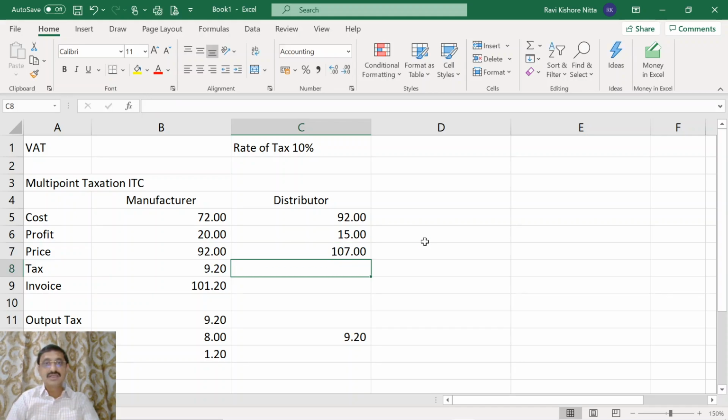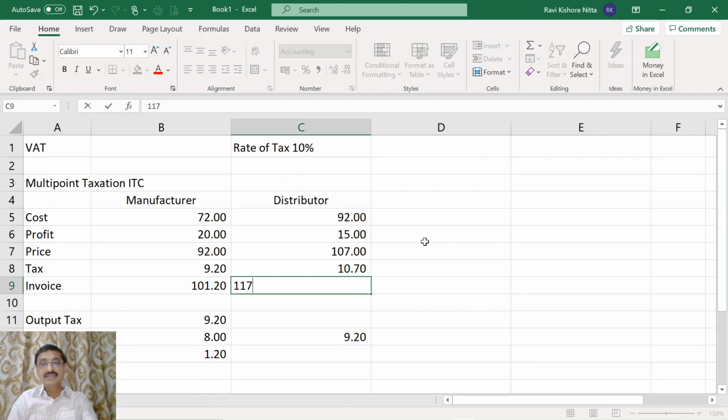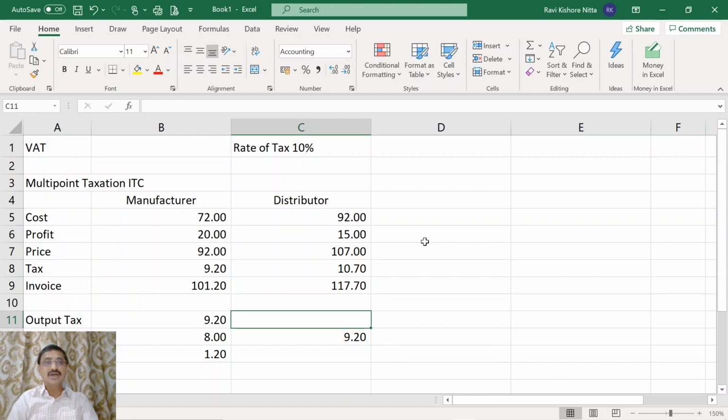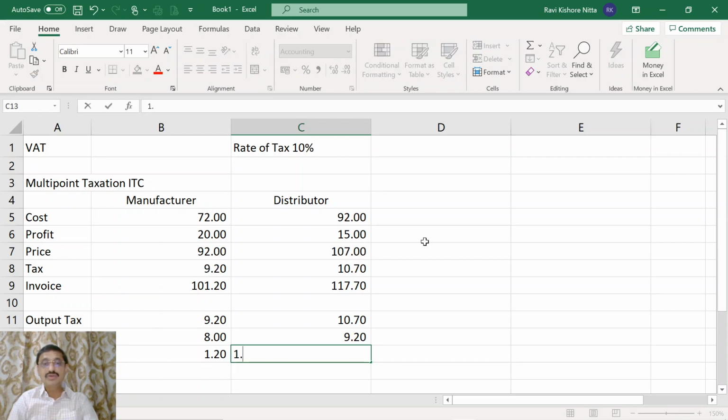What is 10% on 107? It is 10.7. So the invoice price is 117.7. What is the output tax here? It is 10.7. What is the input tax credit available? 9.2.